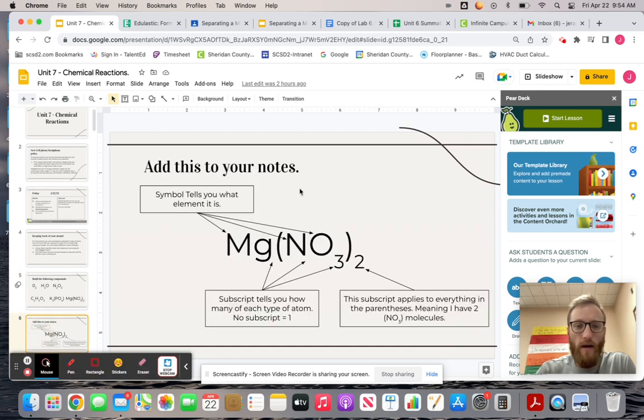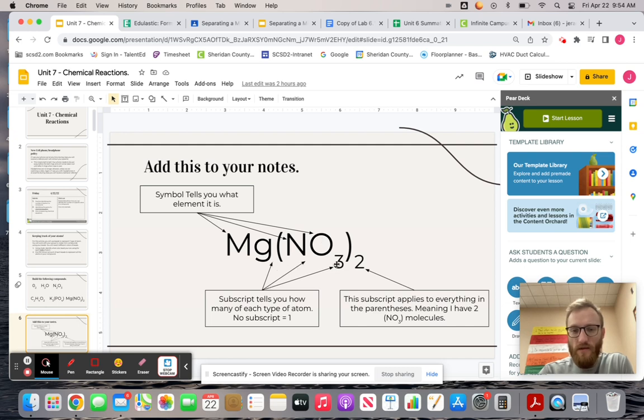So now, let's add this to our notes real quick. Okay, so again, just the symbol tells us what type of element it is. And remember, if we see capital N, capital O, that's two different elements, okay? A lot of people on the test wanted to try and find an NO, right? So when we see two uppercase or two capital letters, those are each their own individual elements. We've got nitrogen and oxygen, okay?